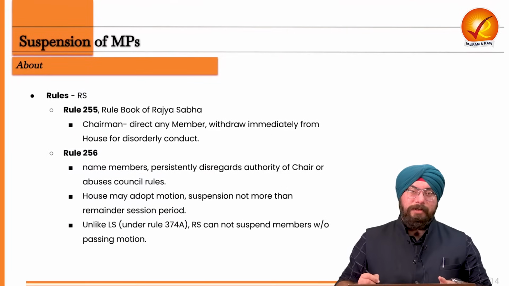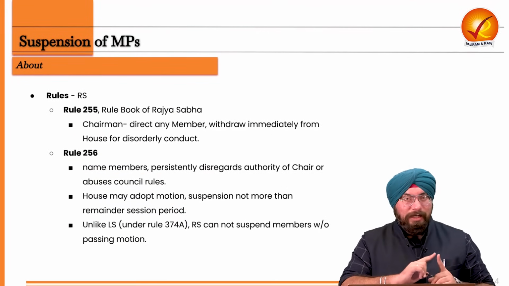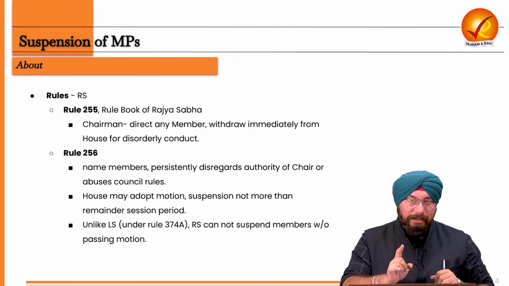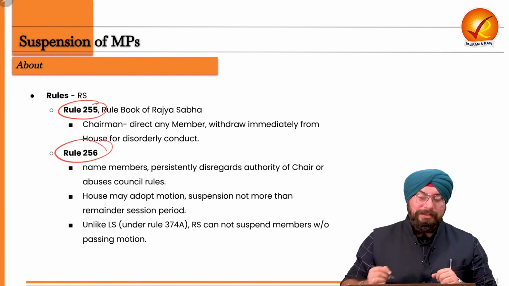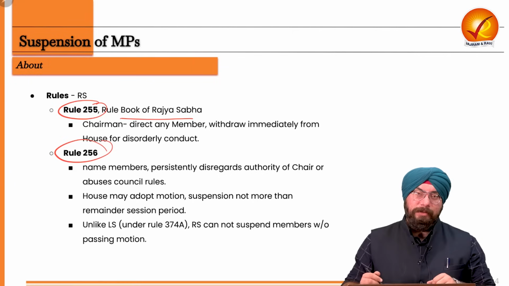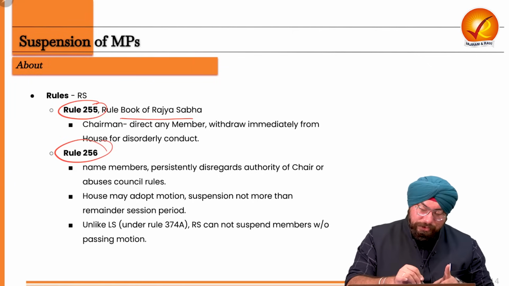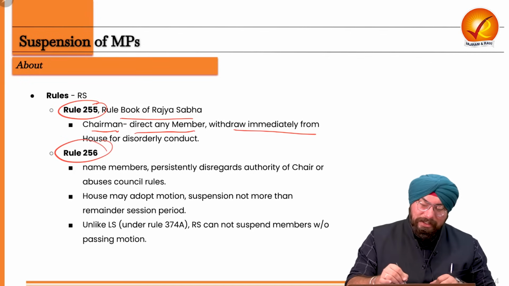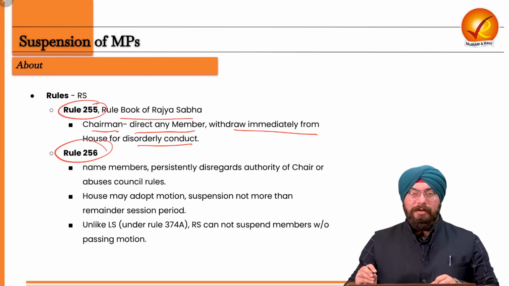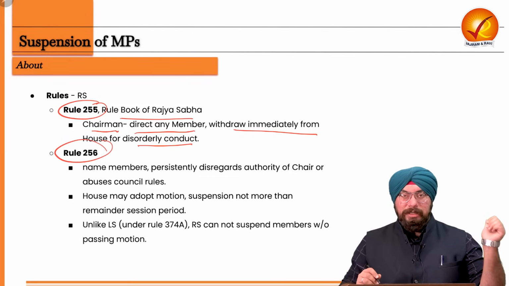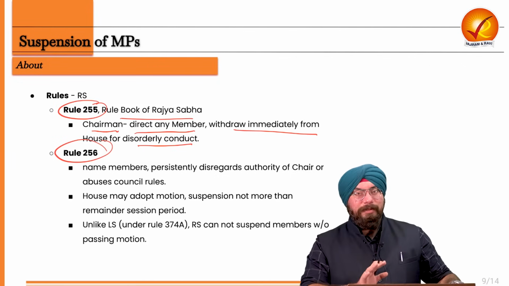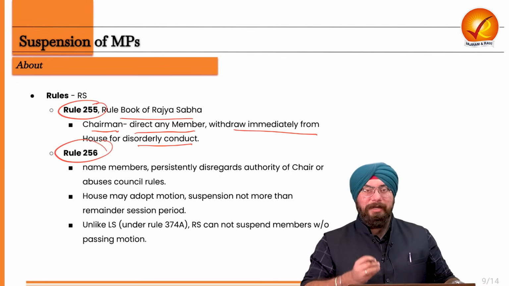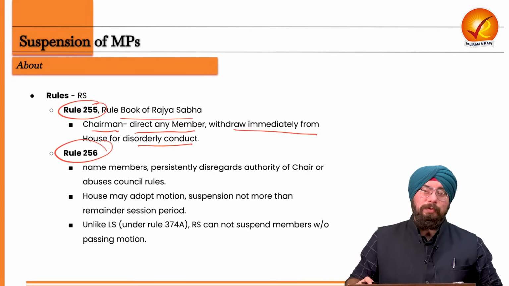Now the rules of Rajya Sabha. In Rajya Sabha, the presiding officer is the chairman, right? So there are two rules in Rajya Sabha. One is Rule 255, one is Rule 256, and they are mentioned in the rule book of the Rajya Sabha. In Rule 255, the chairman, that is the presiding officer, can direct any member to withdraw immediately from the house for any disorderly conduct. It's as simple as the first rule which we saw in the Lok Sabha. The chairman can direct the member to withdraw immediately from the house in case of any disorderly conduct made by them.